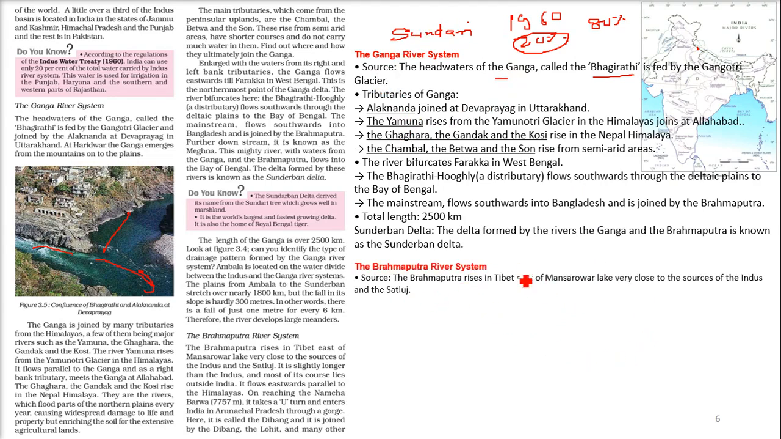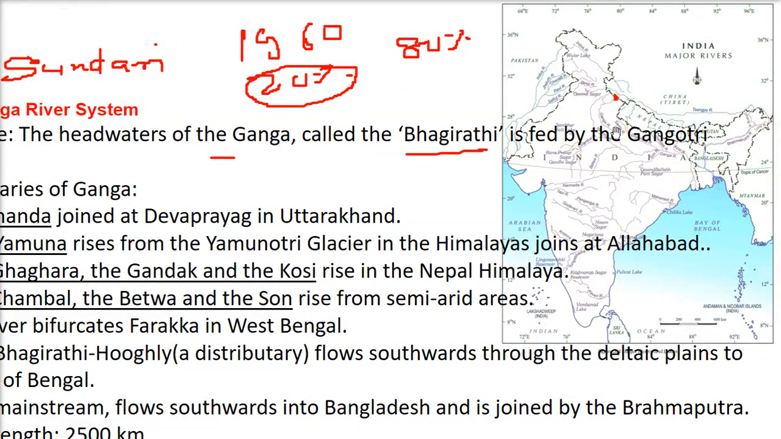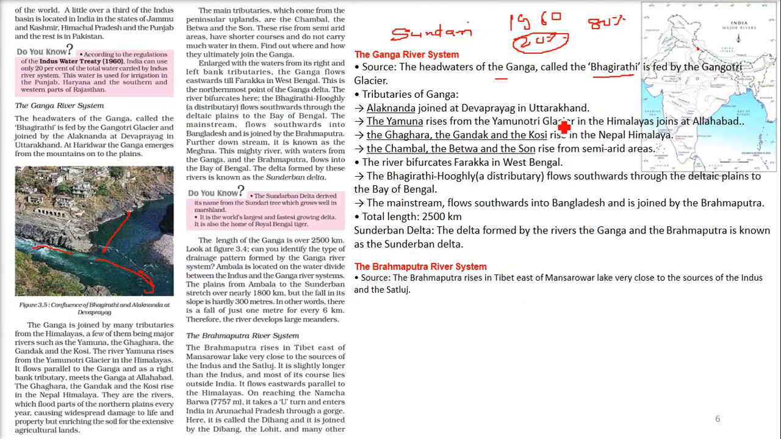Coming to the Brahmaputra river system, let me show you first the Ganga, if I can show you. So this is Ganga, this is Yamuna, they combine at Prayagraj, then they are combined with all these tributaries, Kosi, Gandak, etc. They come here, then Hooghly and Bhagirathi go down here, and the main course goes inside Bangladesh, combined with Brahmaputra, and finally Sundarban is formed. The distance from here to here, that is from Gangotri to this point, is 2500 kilometers.